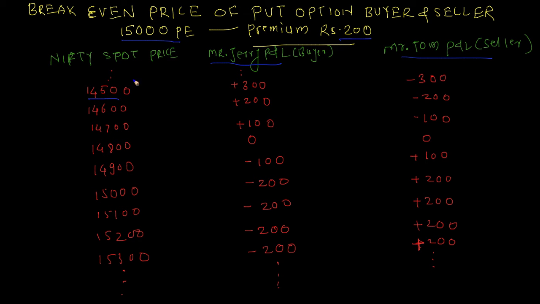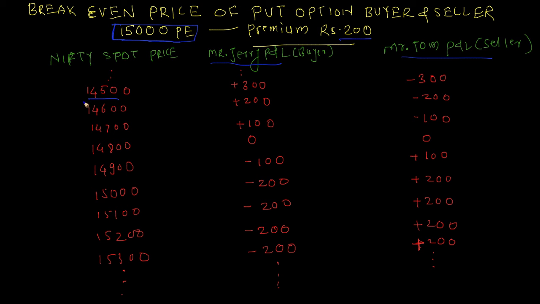14,500. Now, the meaning of put option is when somebody buys a put option, he has the right to sell. He has got that right to sell Nifty at 15,000, no matter whatever is the spot price or market price. So definitely he is going to make profit when in the market Nifty trades below 15,000. He will be able to sell Nifty at 15,000, so he will be able to make profits when the market trades below 15,000.